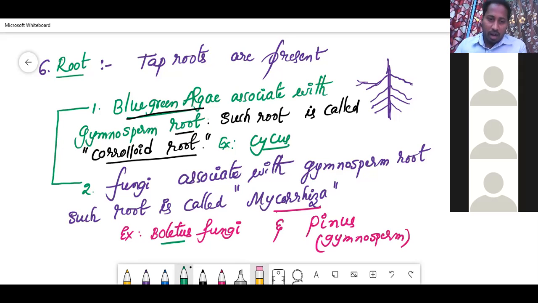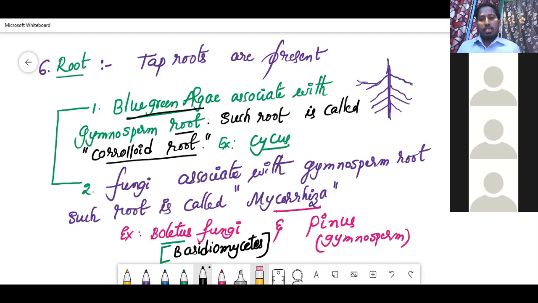This fungi belongs particularly to Basidiomycetes. These two are important.